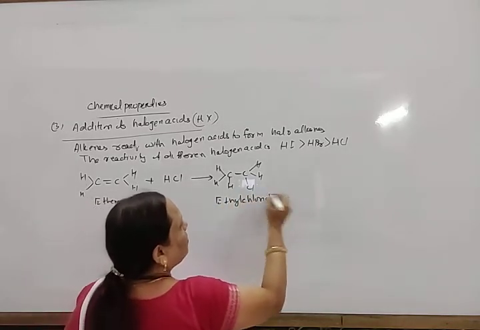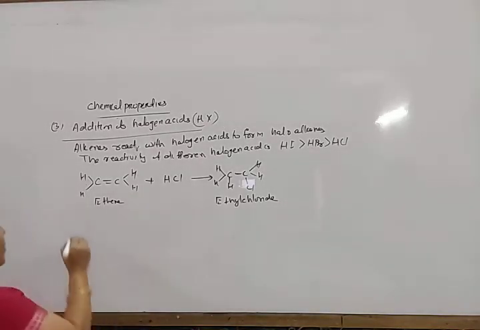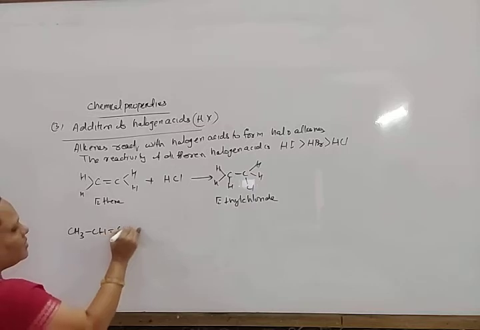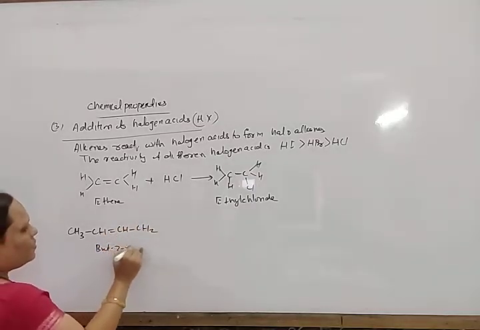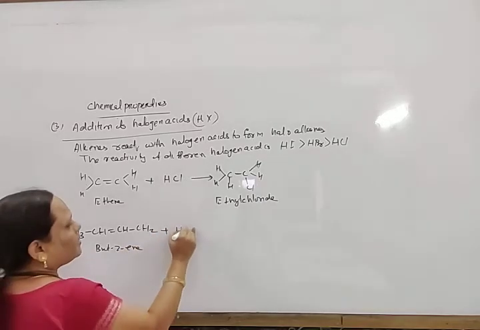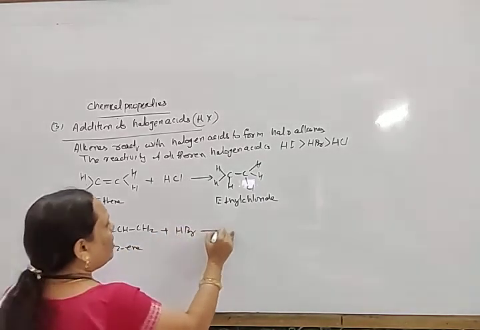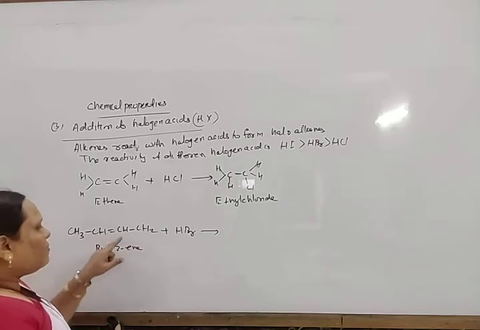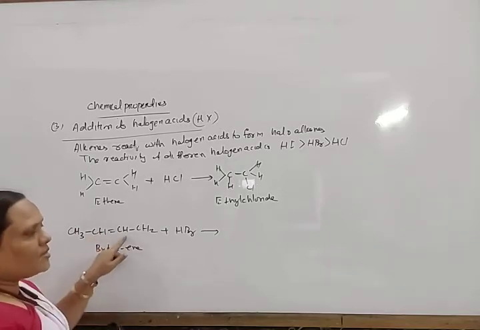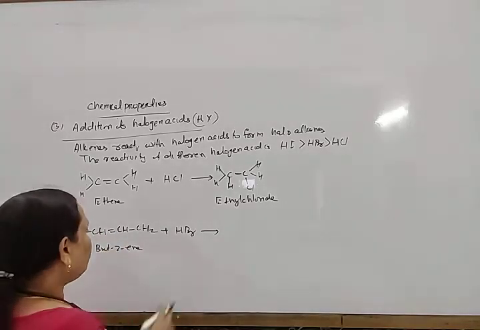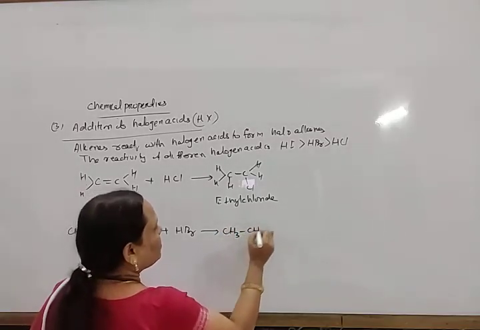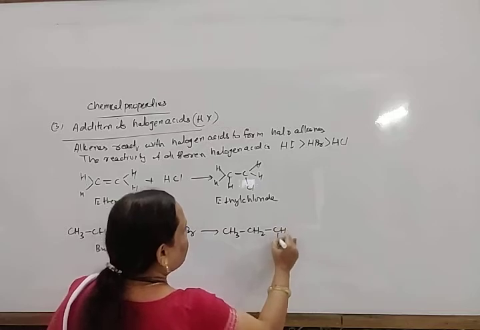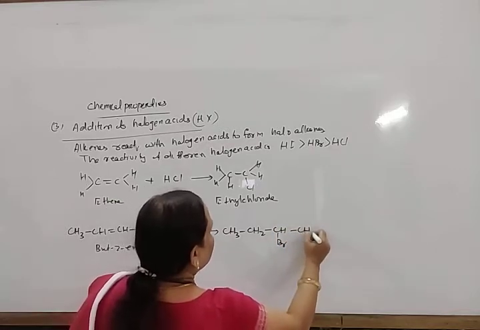Similarly, when butene reacts, CH3CH double bond CH2, so but-2-ene reacts with HBr, to anywhere between the double bond, to anywhere this hydrogen comes, to anywhere this bromine atom comes. So in this way it forms CH3, CH2 and CHBr CH3.